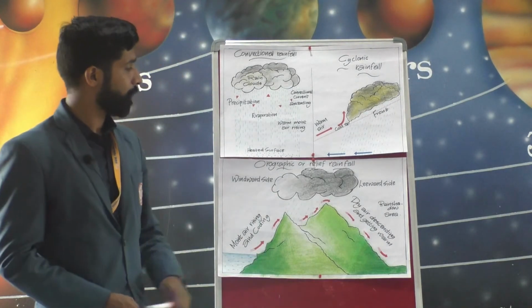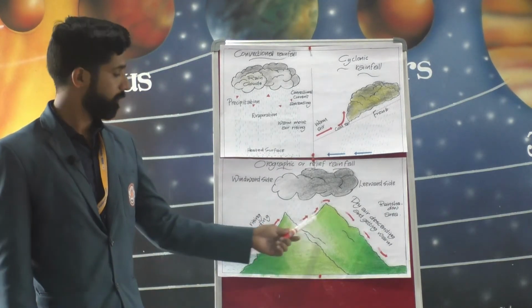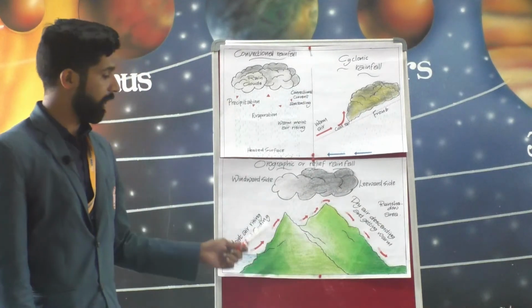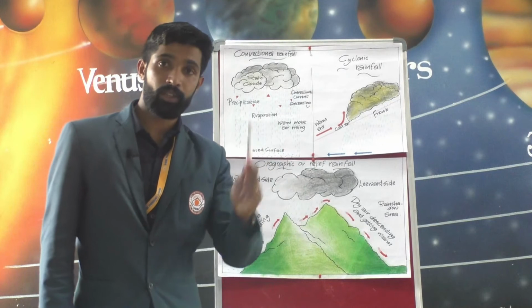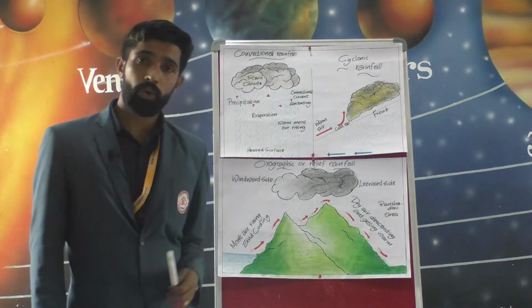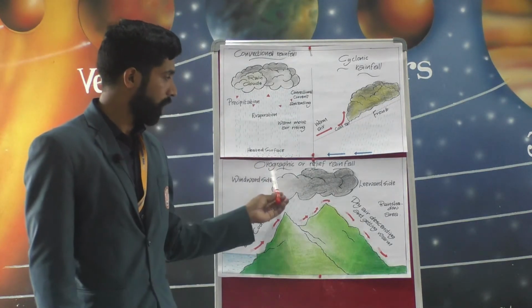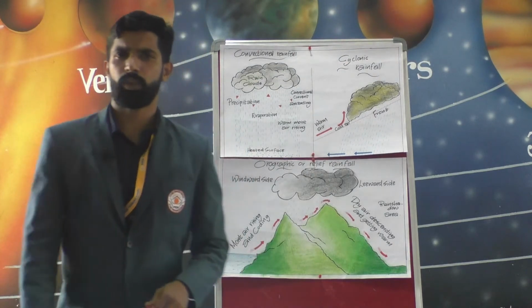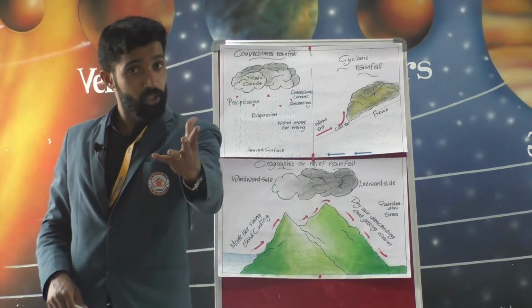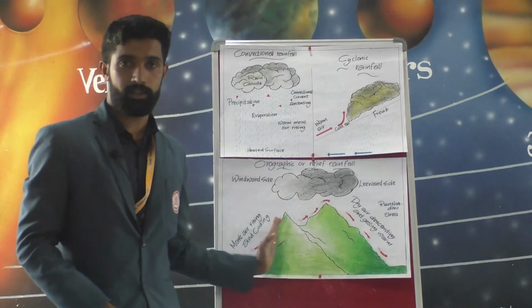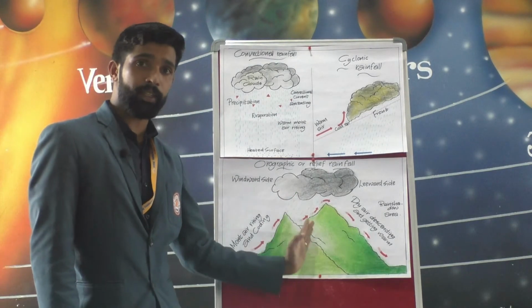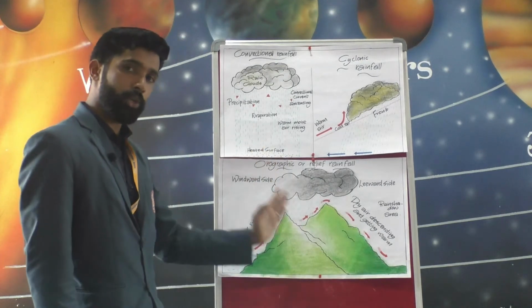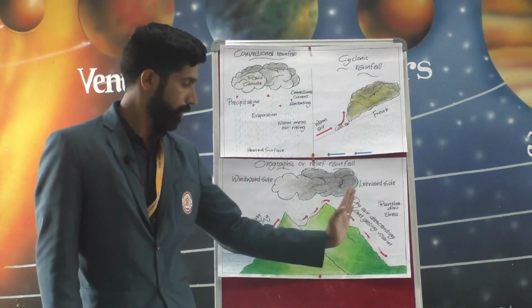And next one is relief rainfall. Here you can see the picture. Relief rainfall. This type of rainfall is also known as orographic rainfall. Orographic or relief rainfall occurs when a range of mountains or hills lies in the path of moisture bearing winds.